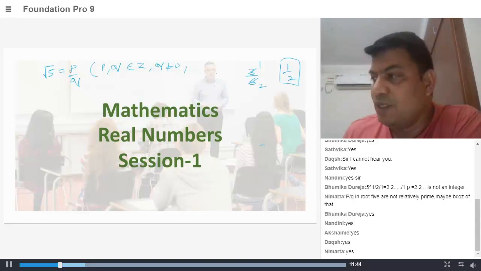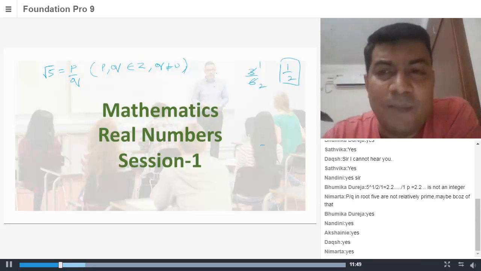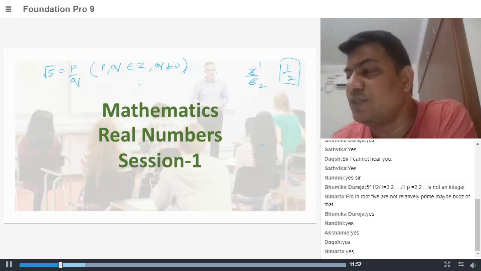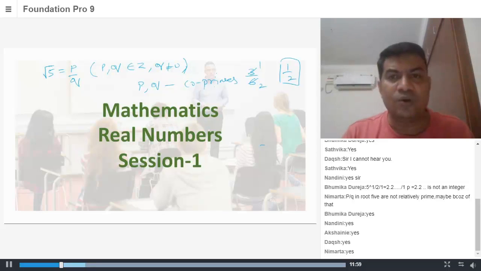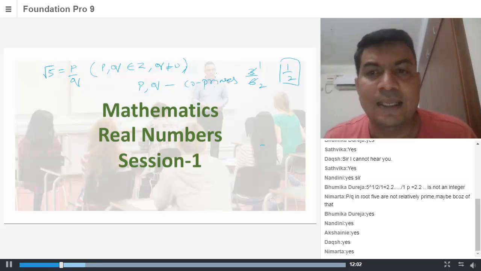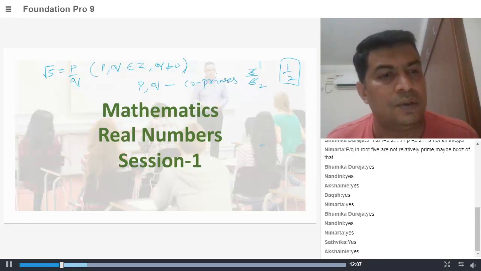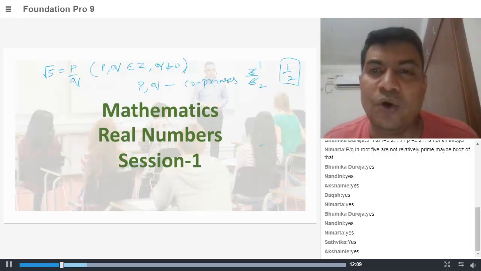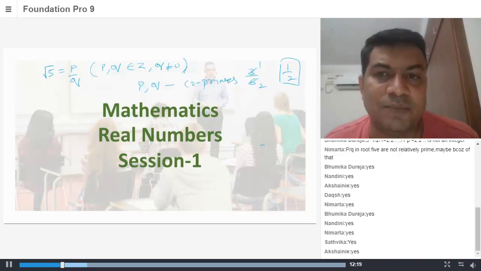So let's concentrate now. With that basic assumption that P and Q don't have anything common, we say P and Q are co-primes. I hope you heard this word. How many of you heard this word co-primes? Say yes or no, because I need to know if the entire class knows these terms. Otherwise, it doesn't make sense me explaining. If you don't know, I'll explain the term. What are co-primes?